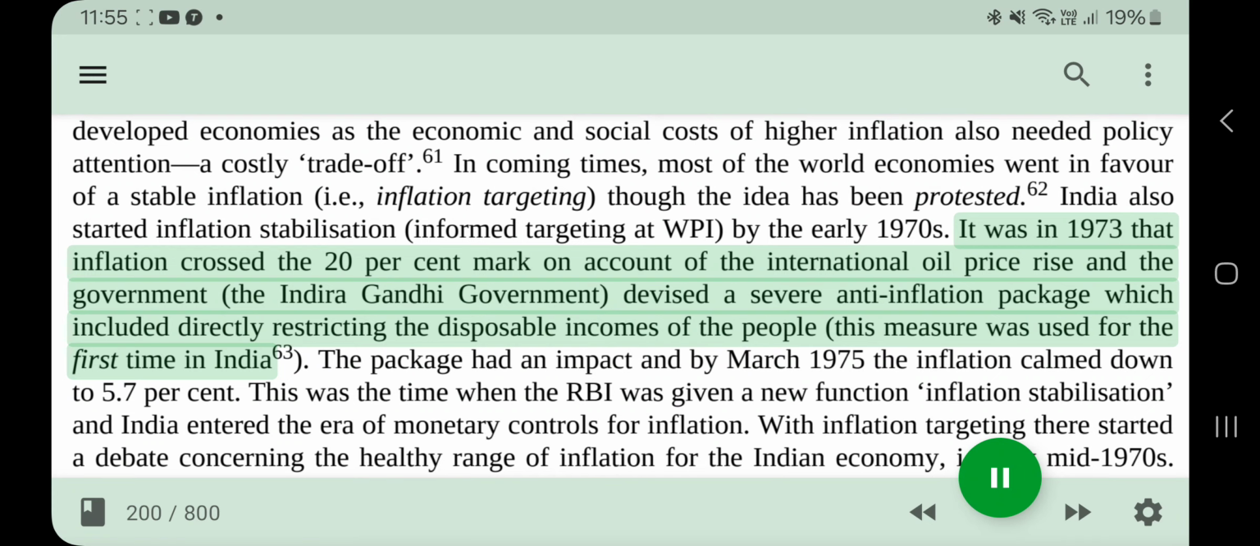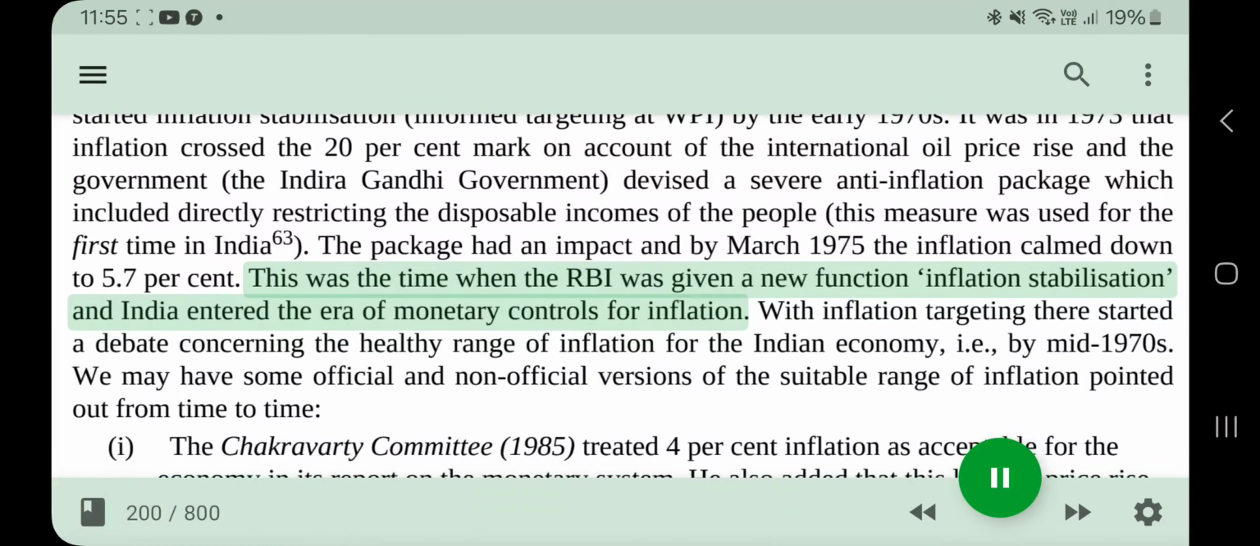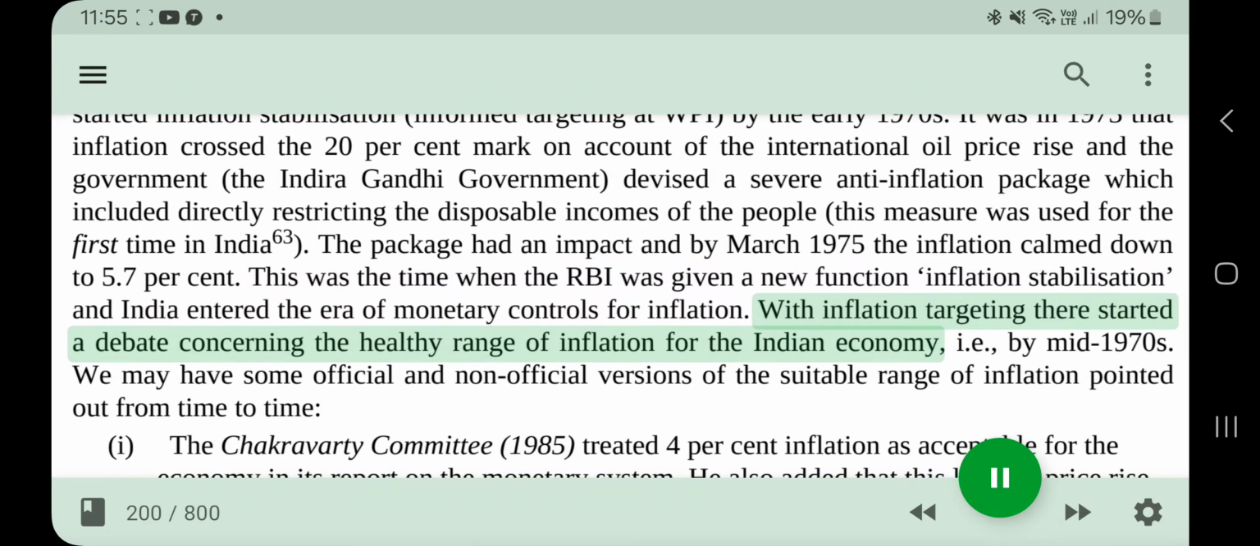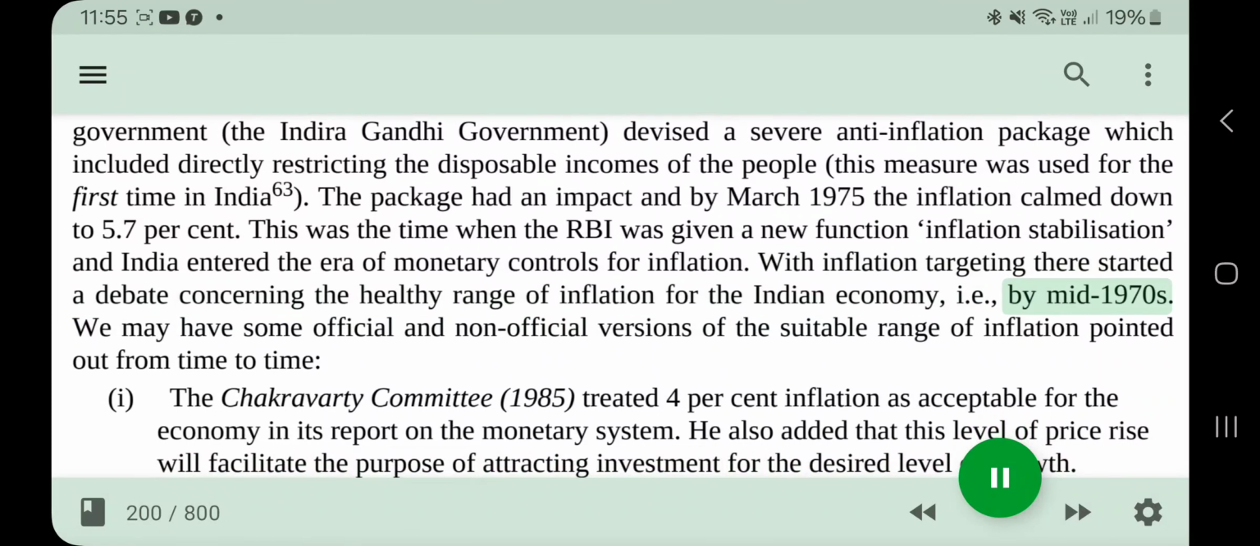This measure was used for the first time in India. The package had an impact, and by March 1975 the inflation calmed down to 5.7%. This was the time when the RBI was given a new function, inflation stabilization, and India entered the era of monetary controls for inflation. With inflation targeting, there started a debate concerning the healthy range of inflation for the Indian